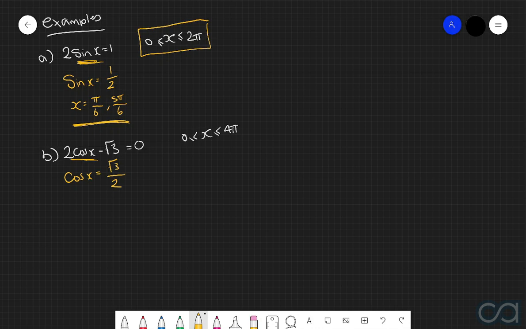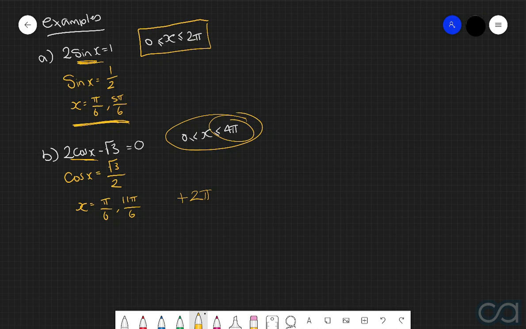And so now we're going to use the unit circle to find all the points around one revolution that have a horizontal coordinate of root 3 over 2. And the reason why we're only considering the horizontal coordinate in this particular case is because we've got cos. Now, using the unit circle, we have 2 points which have a horizontal coordinate of root 3 over 2, and that is when x is equal to pi over 6 and 11 pi over 6. And so now, because we're dealing with the domain of 0 up to 4 pi, we are going to keep adding on 2 pi to these answers until we reach the upper limit of 4 pi.